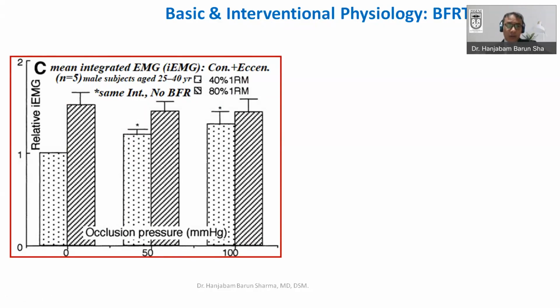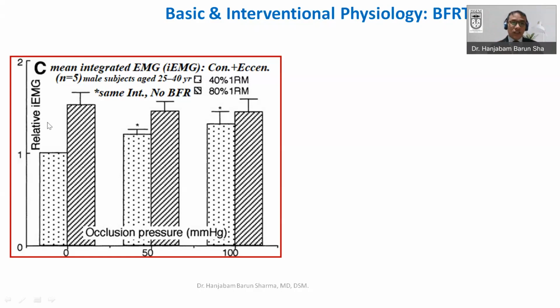But the good thing is, if you do occlusion, then even at a lower load, this is 40% of RM, the recruitment is statistically significant compared to zero occlusion. Here, statistically significant at 50 also. You can see the star, which is p less than 0.05. And again at 100 millimeters of mercury, the relative EMG is significantly increased. That is, even if you are doing a lower load exercise, just by doing blood flow restriction, you will be able to recruit more muscle fibers.